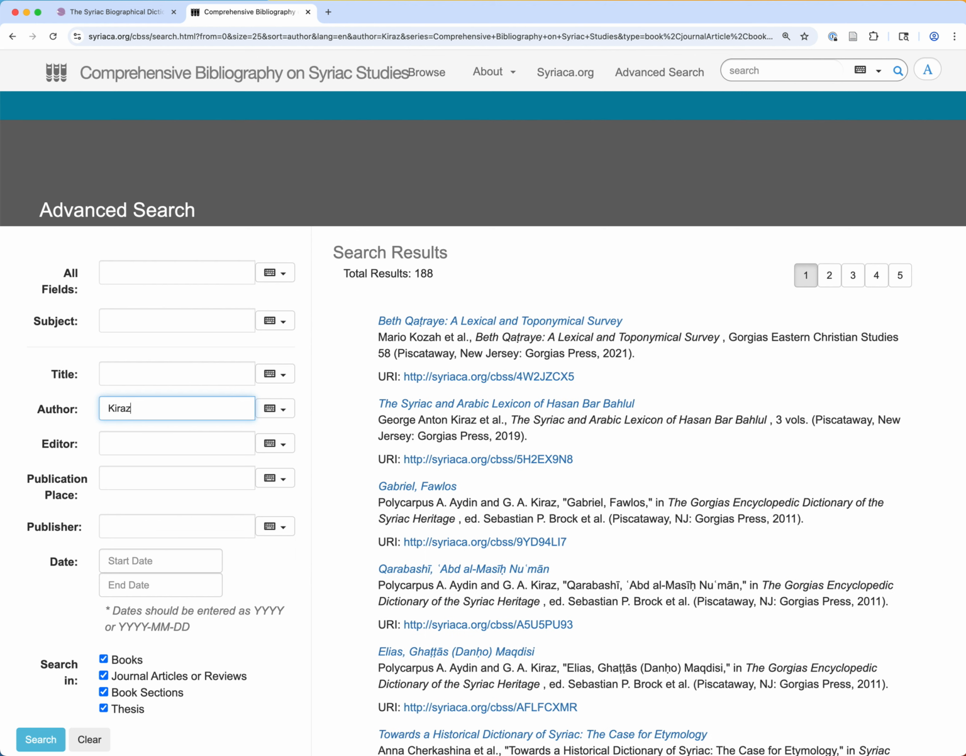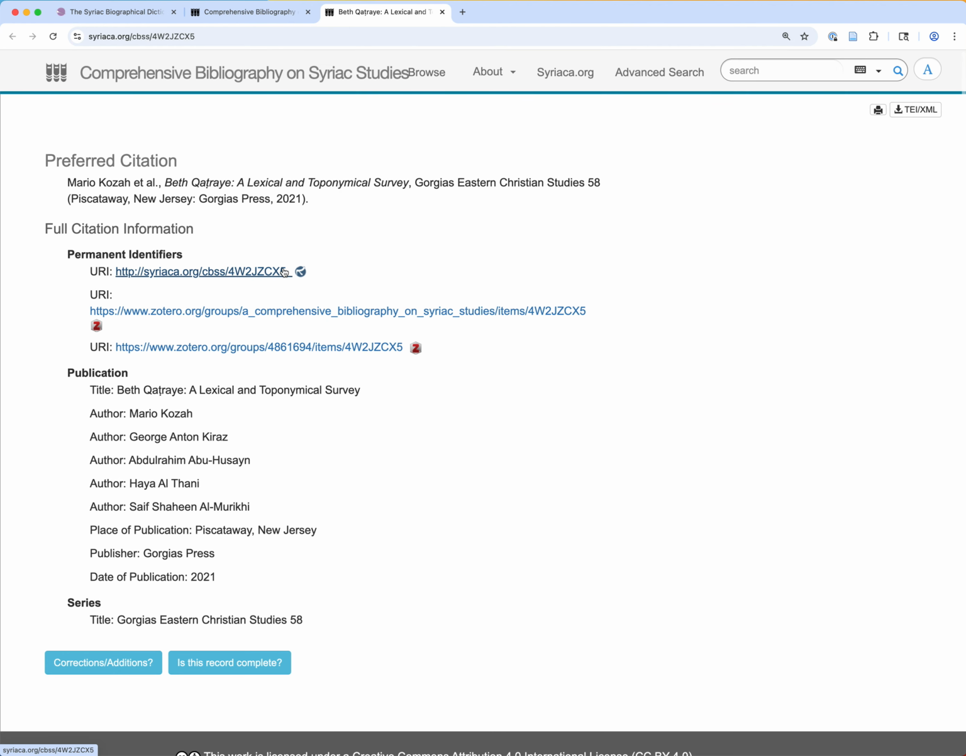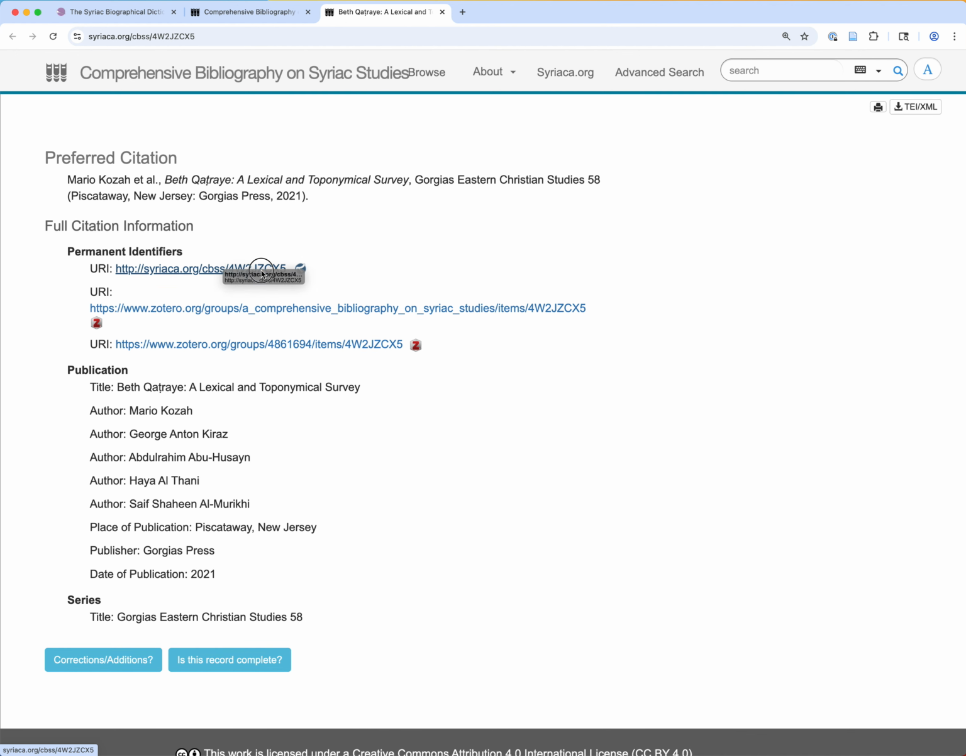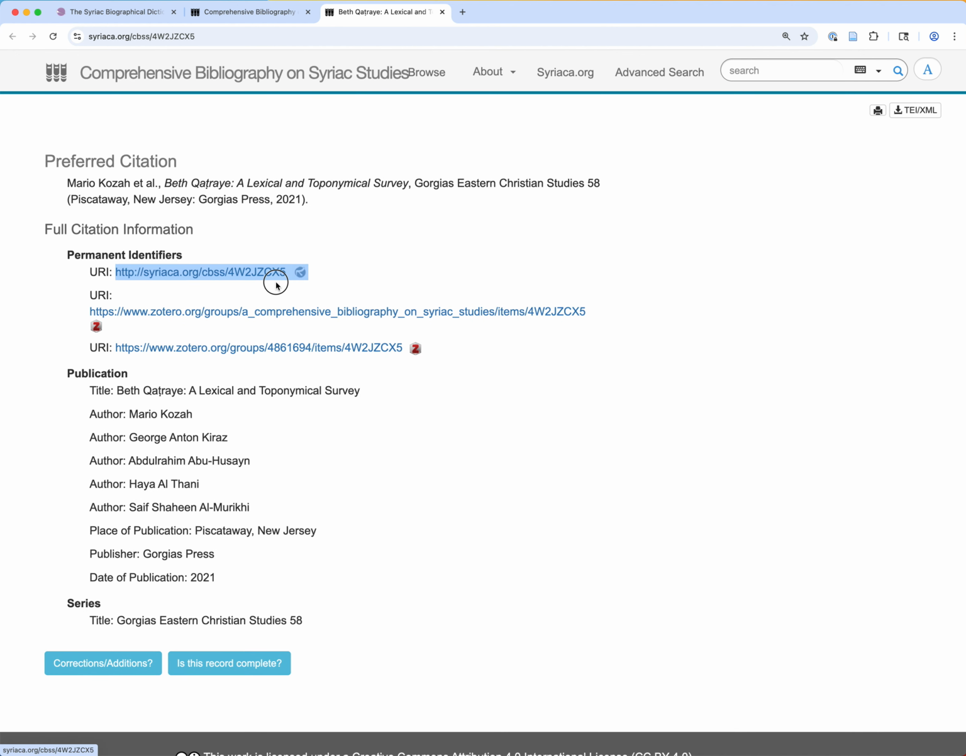I limit it just to works with curaz as author, which brings it down to 188. It should be mentioned that sometimes one may need to search for editor, depending on how the items were entered. Sometimes the distinction between editor and author is a bit fuzzy in the bibliography. And it's, of course, possible to use other fields as well to limit the search, including limiting it by date or type. If we look at an individual work, again, you can select the Syriaca URI here. It should be noted that one should use the Syriaca.org URI. These other URIs link to a Zotero bibliography, which also contains the same information.